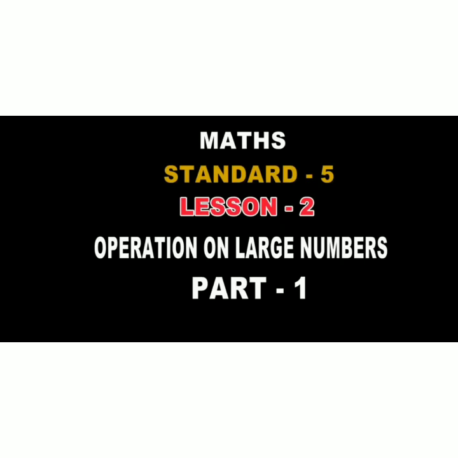Today we are going to begin chapter 2, operations on larger numbers part 1. Before beginning, shall we go for a recapitulation of the previous chapter? Yes children, can you tell me what we discussed in the previous chapter? We discussed large numbers, the Indian and international number systems, comparison, and rounded off numbers to the nearest tens, hundreds and thousands. And in the last chapter we discussed Roman numbers.